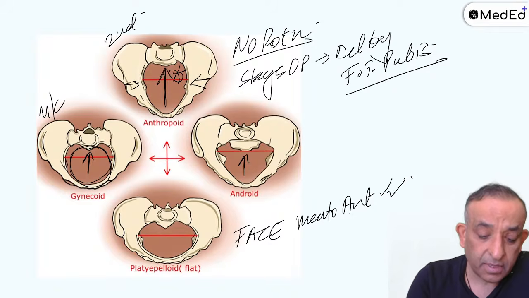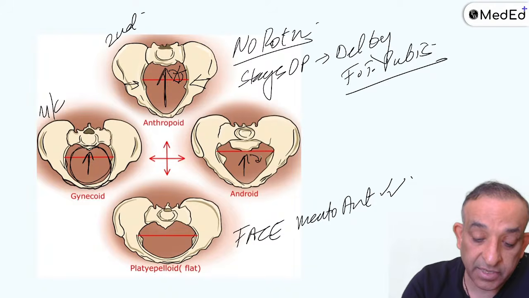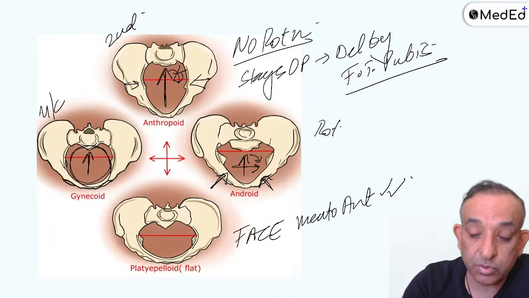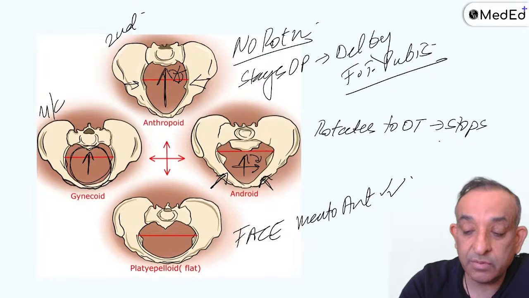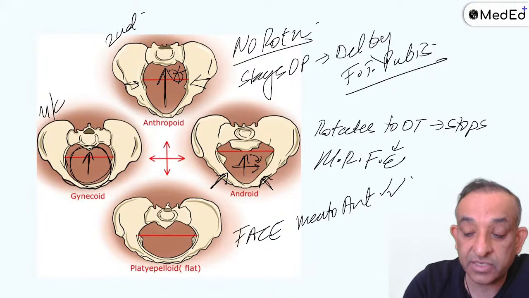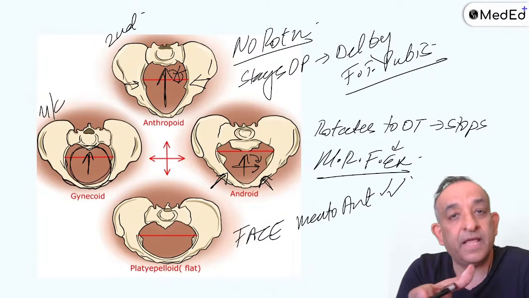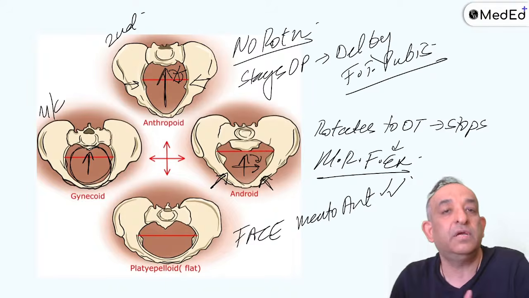Right, guys? So yes, android pelvis, it will rotate partly to occipito-transverse, and the front walls are narrow. It rotates to occipito-transverse and stops. So what can you do? You can do a manual rotation and a forceps extraction. You can hold the head and rotate it manually to occipito-anterior and take your hand off and immediately apply forceps. And then you can pull this baby out without any problems.